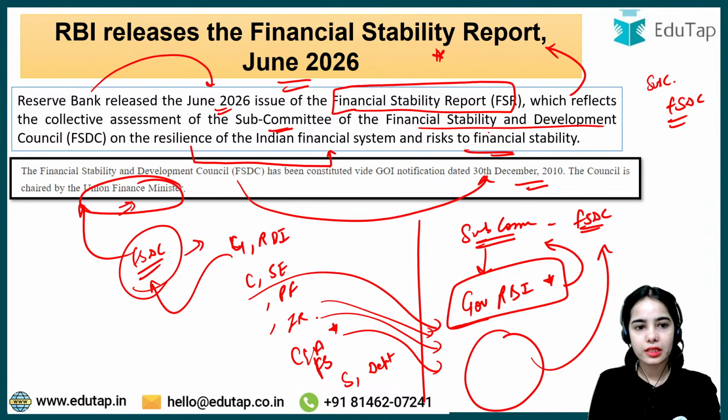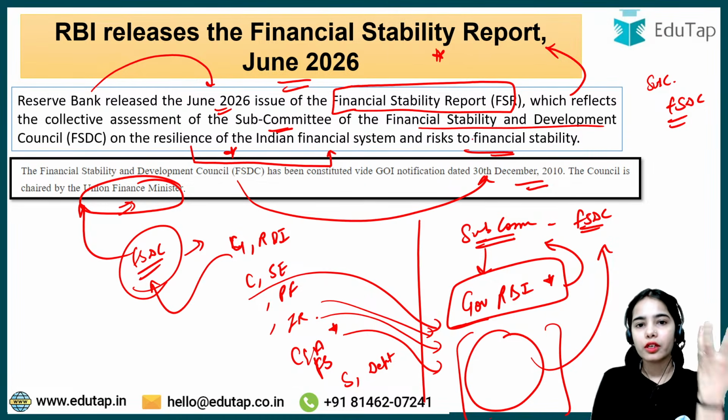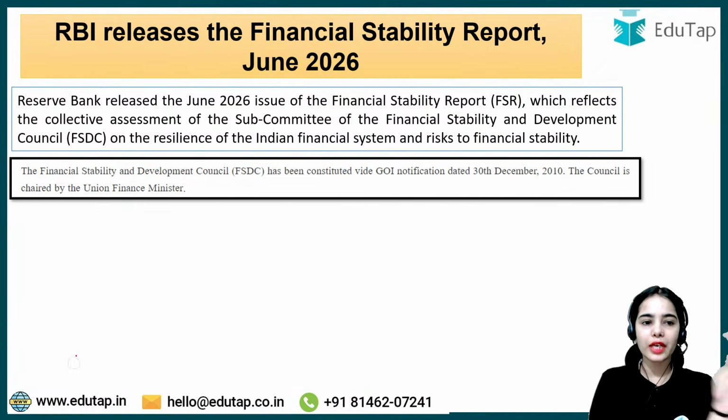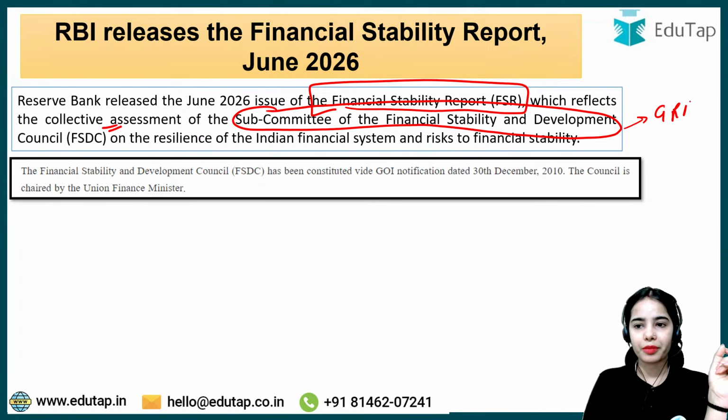by the different regulators, from the different important areas, on the resilience of the Indian financial system. So our Indian financial system consists of the banking system, the financial markets, the insurance system, the pension system and such. So the Financial Stability Report provides the idea regarding the resilience of the Indian financial system and the risk to financial stability. Okay, so I hope this is clear that the FSR reflects the collective assessment of the subcommittee of the FSDC, and the subcommittee of the FSDC is chaired by the Governor of the RBI.